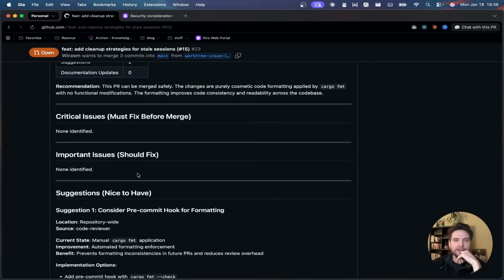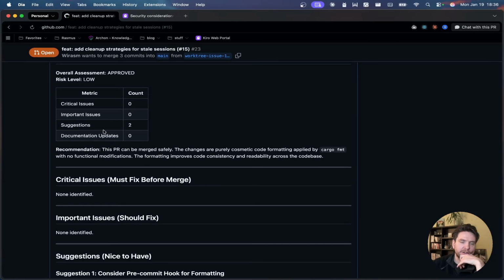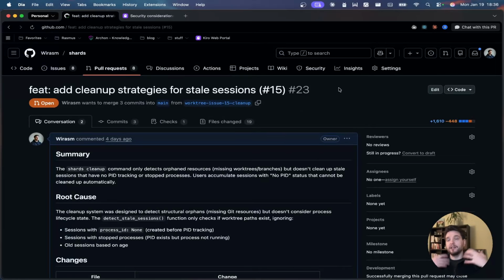Something I like to add to reports, that I have in my other system and that we will probably add later as well, is that it usually tells me about critical paths. I have predefined some critical paths that I like to human review, where I know mistakes have happened before. I just want those points pointed out in my code base so I can go in and check myself. I don't really know where those points are yet in Shards, so I don't have any to add. But that's something I really advise everyone to do within your code bases.